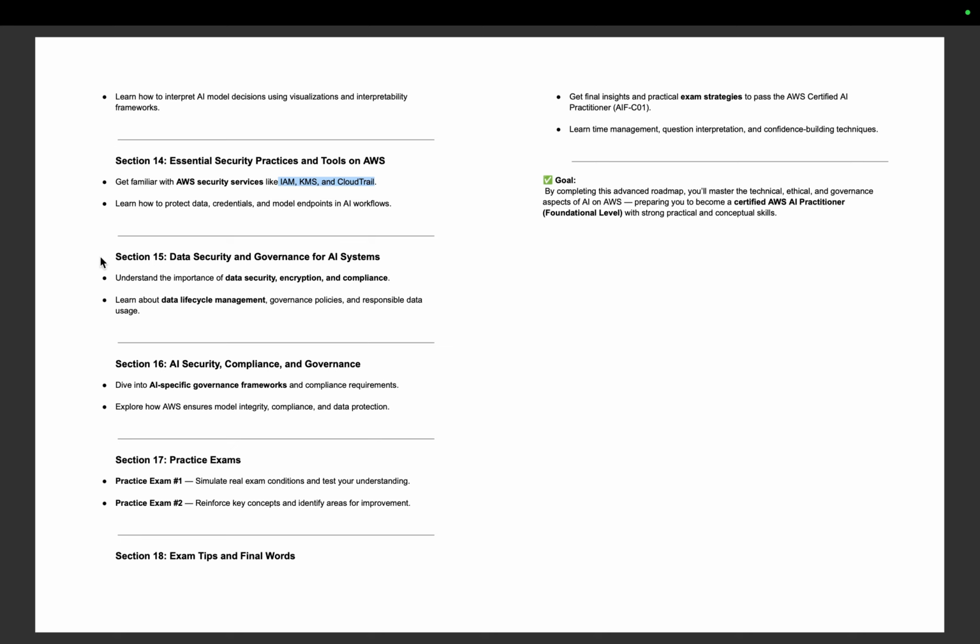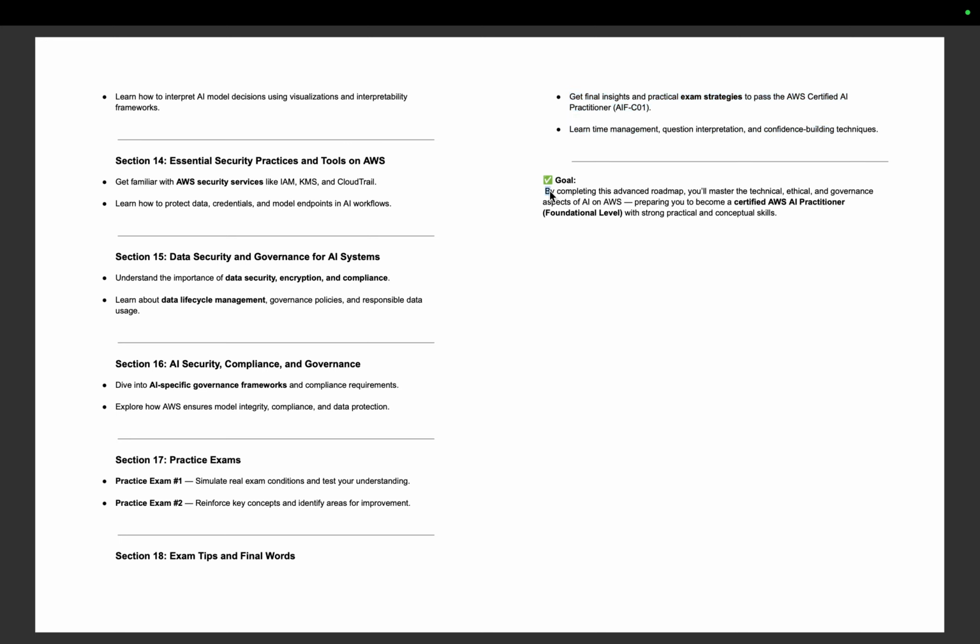Then section 15 to section 16 both come under domain 5, where we'll study the governance point of view, what security is, how encryption is done. We'll study data life cycle management, government policies and all. Then section 16 is the advanced part of section 15. And then we'll go into practice exams, where we'll write some examinations, do some quizzes, and finally I will give you some tips and tricks to crack this examination.